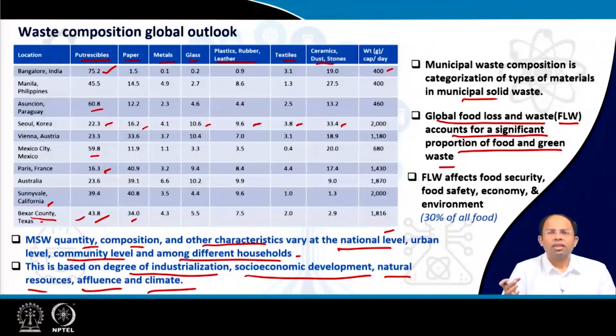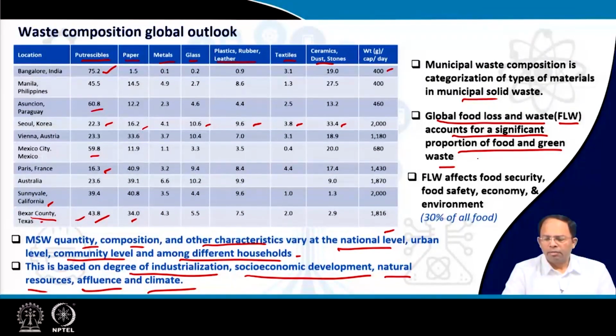So some of this loss is at the consumption level, but most of this loss is at the production and distribution level. So production and distribution level means during production, after production the food is stored, and because of inability to sell the product or inability of storing the product, the product may get wasted. So that means a lot of food gets wasted, and that comes into the waste stream. Even though it may not be part of the municipal waste stream, it may be part of the municipal waste stream as well, if we have a lot of cold storages in our municipality.